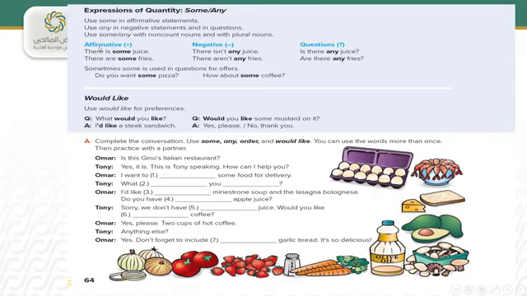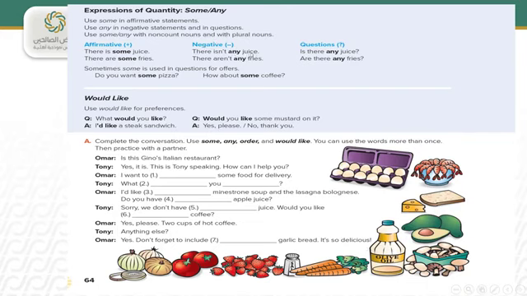For the affirmative, there is some juice. We use some before juice, and juice is an uncountable noun. There are some fries. So some comes with a plural noun. For negative, there isn't any juice.